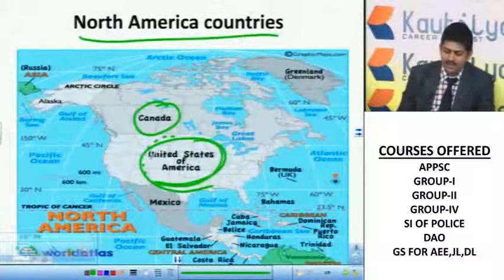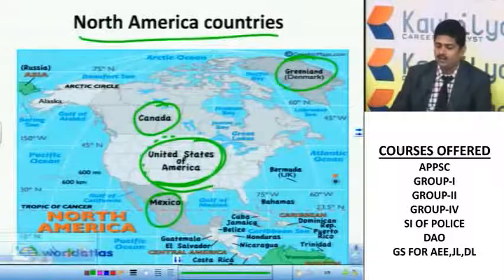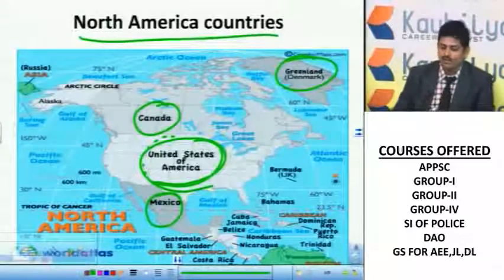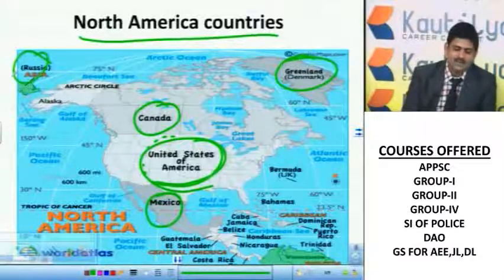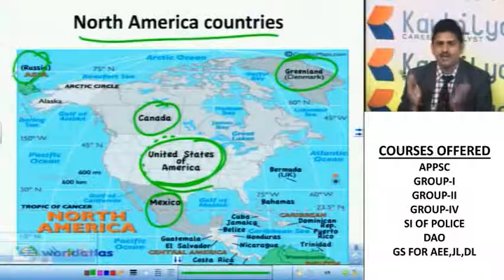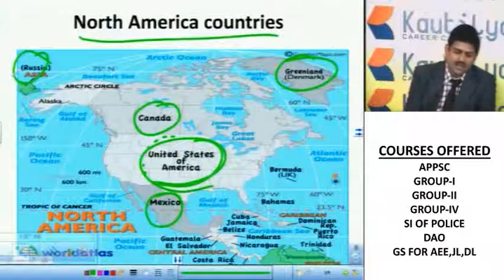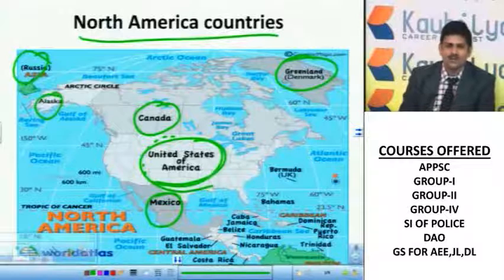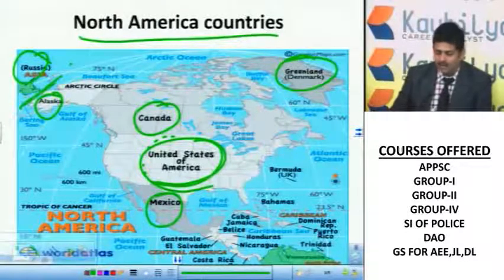If you see here another one, Mexico. So these are 3 important countries in the world. Greenland does not have any land border, but it has a sea border. Here you can see clearly Russia, but as I said, Earth is round, so when you see from the other side, Russia touches here. Alaska was also part of Russia once upon a time, but they sold this particular region. Here you can see the Bering Strait. Bering Strait connects both Russia and North America.